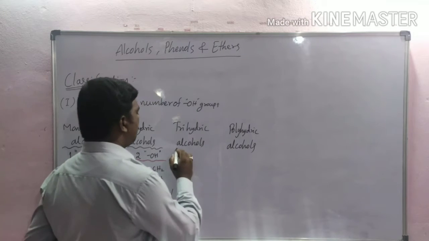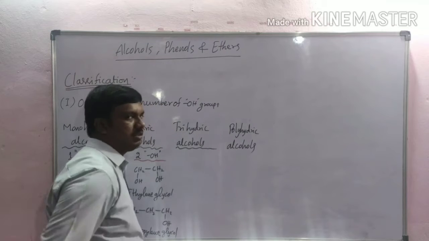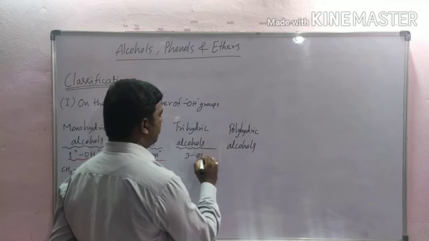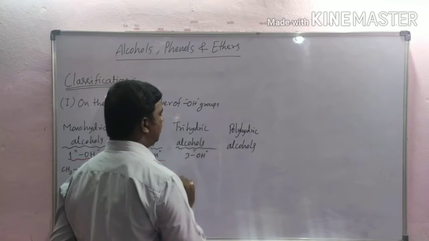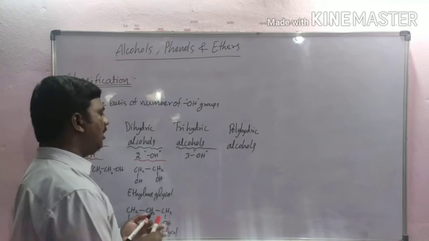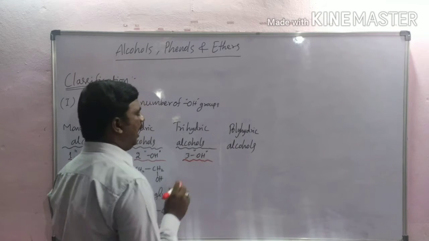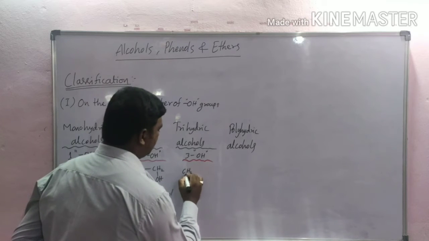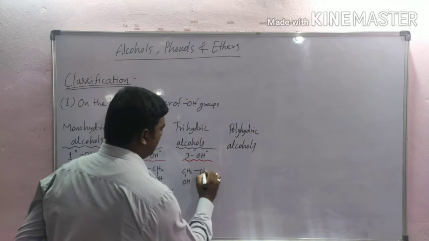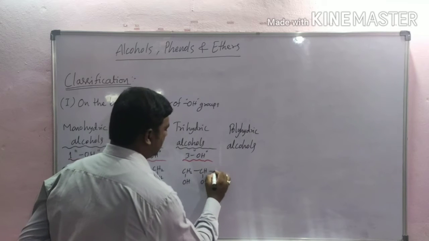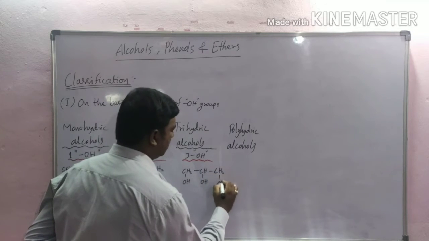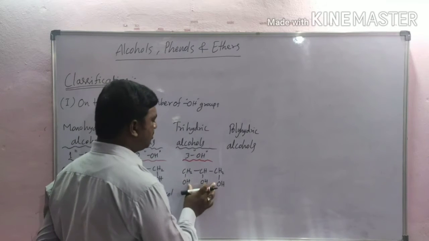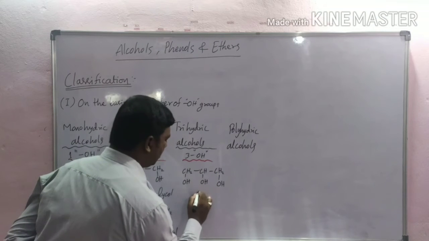And next, trihydric alcohols. Alcohols with three hydroxyl groups are called trihydric alcohols. For example, CH2OH-CHOH-CH2OH. In this compound, three hydroxyl groups are present. This is called glycerol.